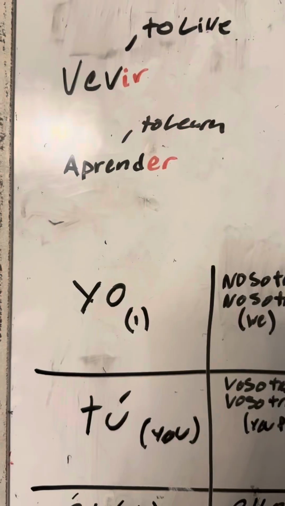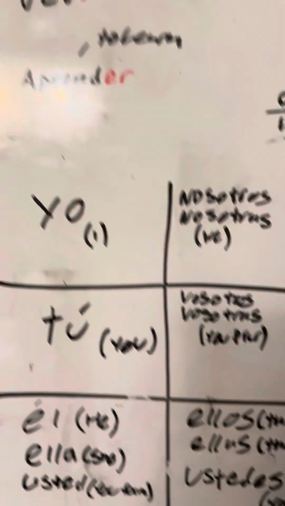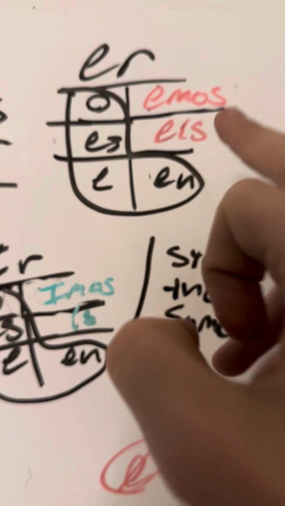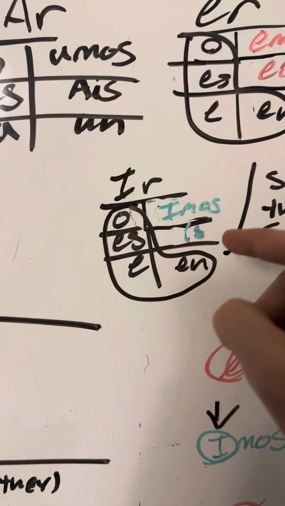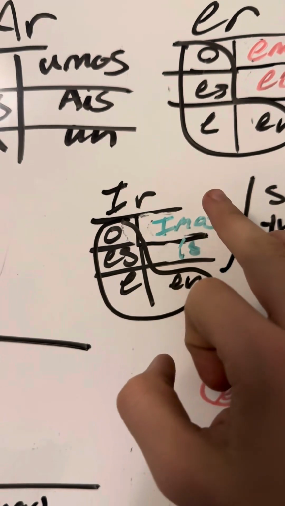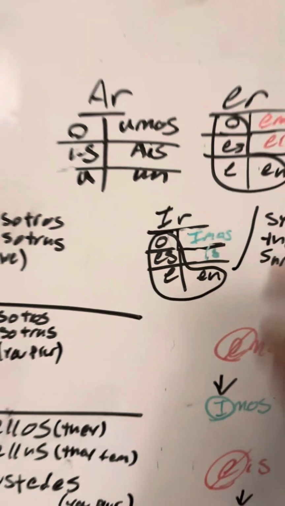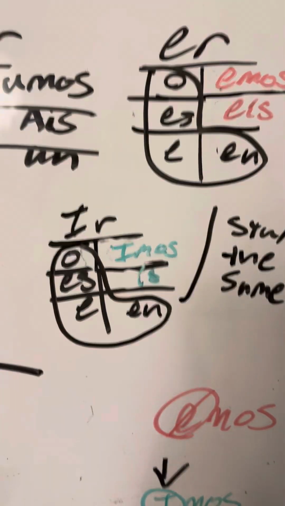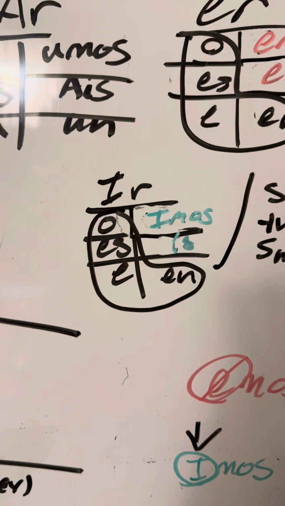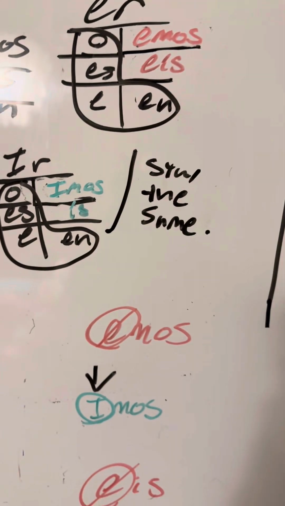Very simple. ER verbs, exactly the same. I'm going to go over it again, though, with aprender. So, we have ER verbs: O, es, e, emos, éis, en. Remember? Almost exactly like IR verbs, except emos and éis are different. Just those two. These in this little L shape are exactly the same, and I circled that for a reason, because O, es, e and en are exactly the same. So O, es, e, emos, éis, en.